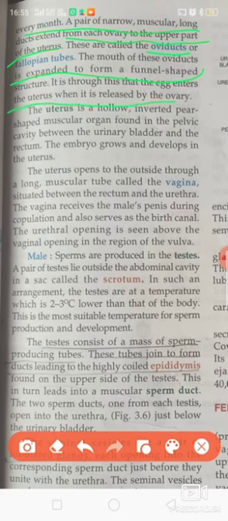What is the uterus? The uterus is a hollow, inverted, pear-shaped muscular organ found in the pelvic cavity between the urinary bladder and the rectum. The uterus opens out through a long muscular tube that is called the vagina. The vagina receives the male's penis during copulation and also serves as the birth canal.